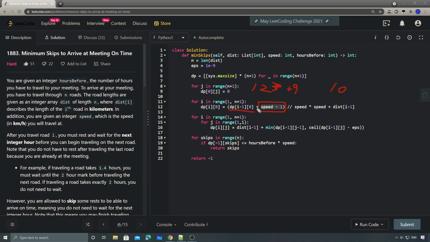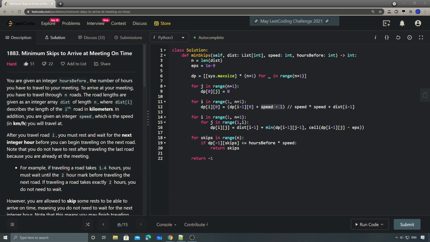That's why we add the speed minus 1, and then we divide by speed. This will make sure it gets the correct value we need. And then we multiply the speed back, since we're working on the integer version of it, not the divided version.